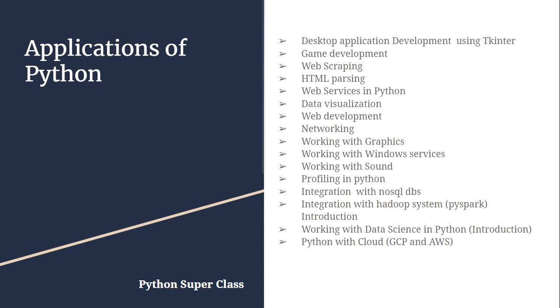We'll also work with the Python integration with SQL and NoSQL databases and also the Hadoop systems. Then we will create one application where we will show how to do data science projects in Python. And once done, we'll also tell you how to integrate the Python with GCP and AWS.